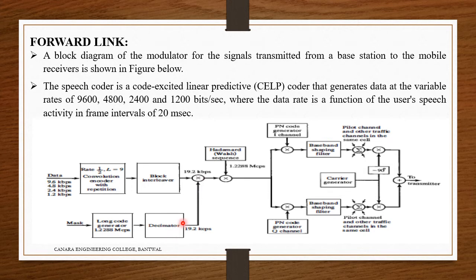It is like the additional power that has to be provided. Like what we used with a PN sequence code generator, here we are providing the long code generator. It is provided at a rate of 19.2 kilo chips per second, so it has been increased from 64 to 19.2 kilo chips per second.